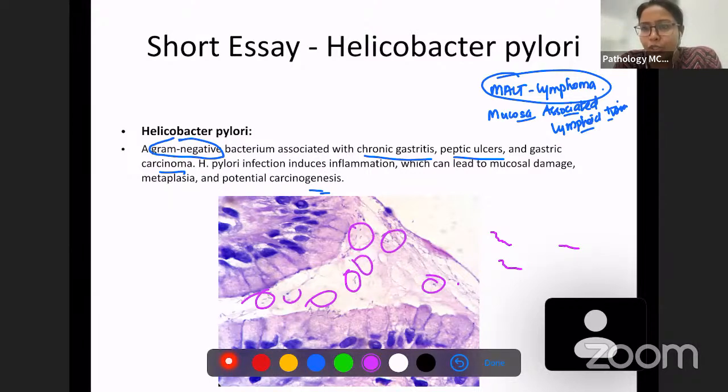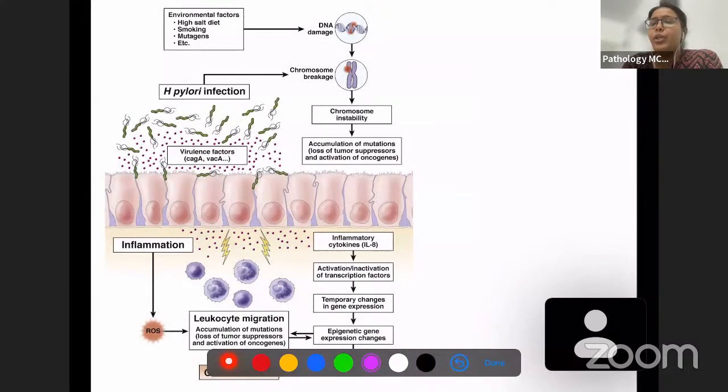Whenever a biopsy of a H. pylori infected individual is done, you can see these small bacteria, which are H. pylori. So now we are going to discuss the pathogenesis of this H. pylori.